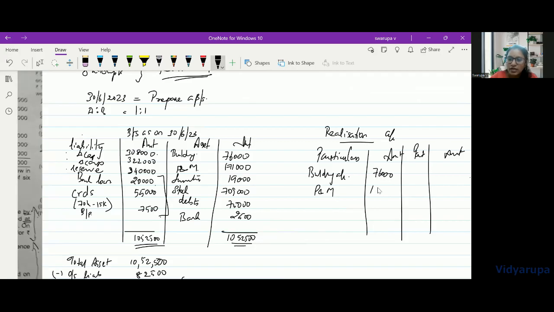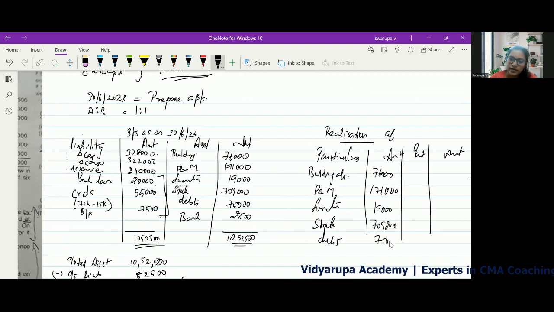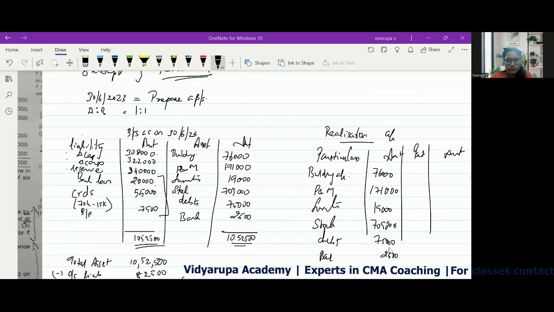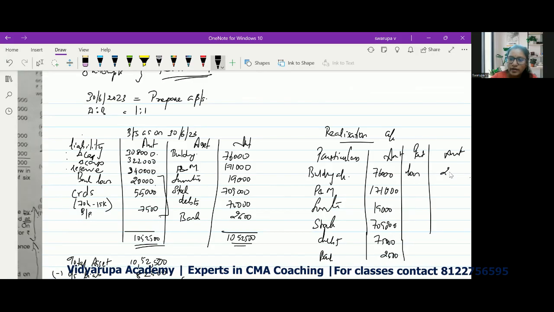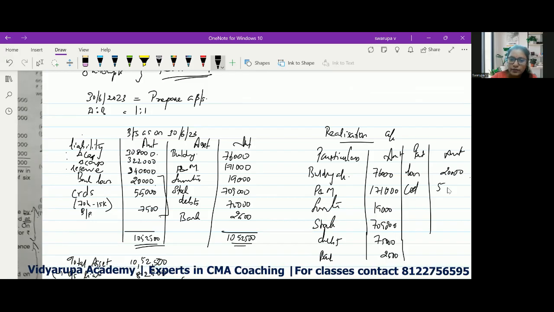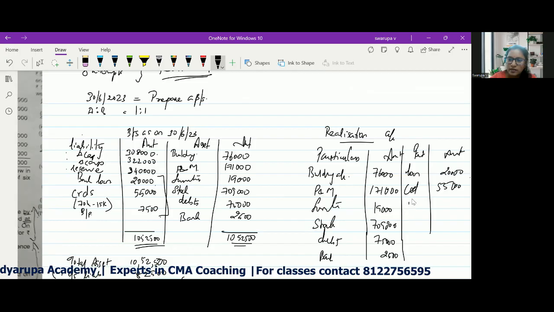Plant and machinery 1,71,000. Furniture 19,000. Stock is 7,09,000. Debts 75,000. And your bank 2,500. On the liability side, we'll have bank loan 20,000, creditors 55,000, and bills payable 7,500.